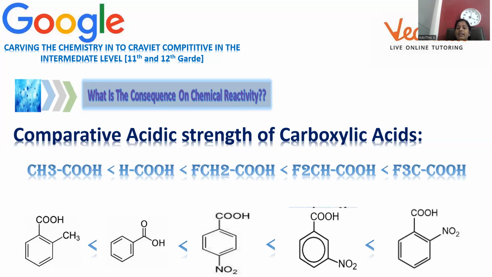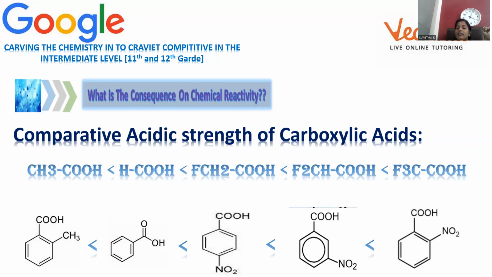And next is the nitro group. Obviously, nitro is a minus I affecting group, having a natural tendency to pull the electrons back. Whenever it pulls electrons back, the para position is far distant, so the pulling nature is comparatively less. Next is the meta position, somewhat nearer, and it shows the electron pulling nature at the next level. And an extremely larger extent of electron pulling nature is there in the ortho-nitro compound. This is the way we can go for the comparative study of the acidic strength of carboxylic acids.